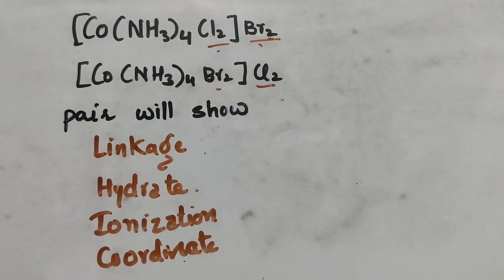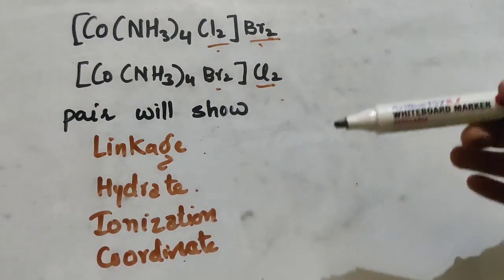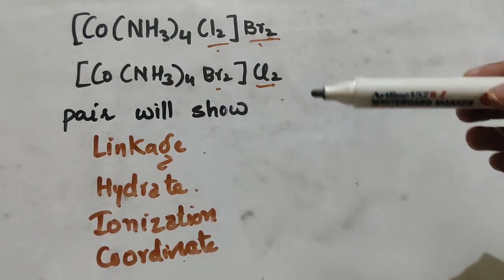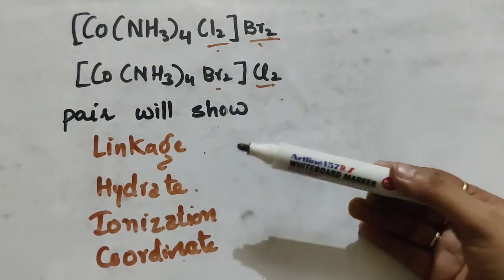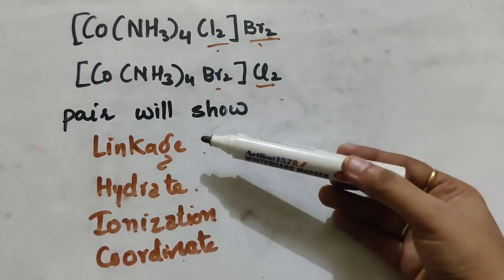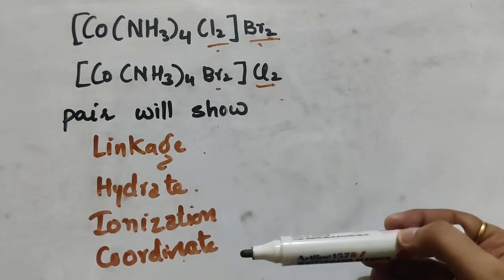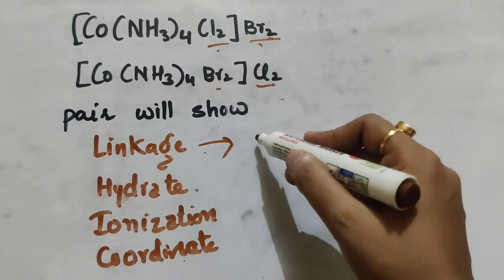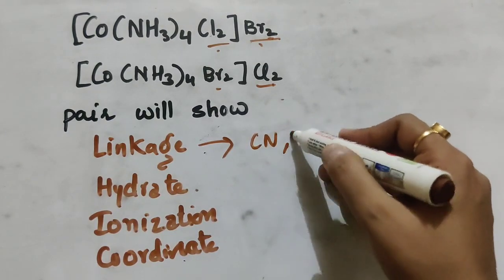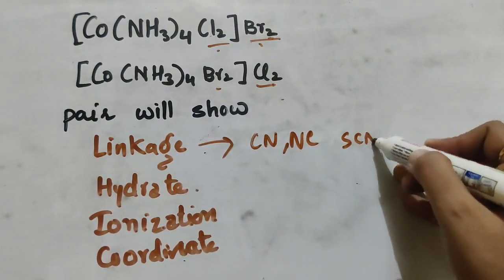The next type of question here is that you are given a pair of complexes and you have to identify which type of isomerism they are exhibiting. As we know, there are 4 types of isomerism: linkage, hydrate, ionization and coordinate. Linkage isomerism is shown by those coordination compounds which contain an ambidentate ligand like this.